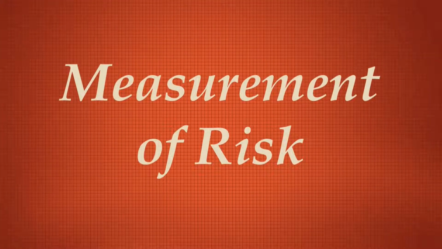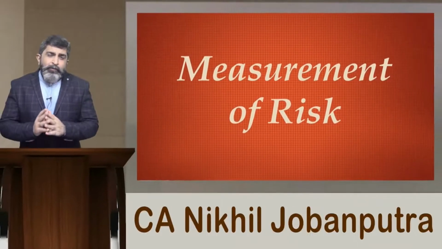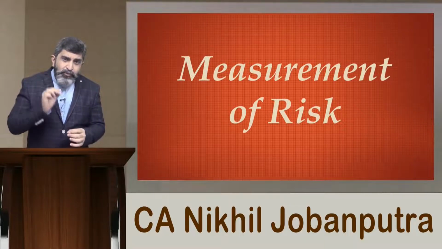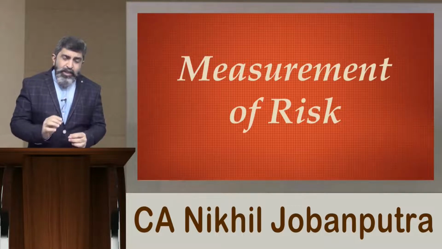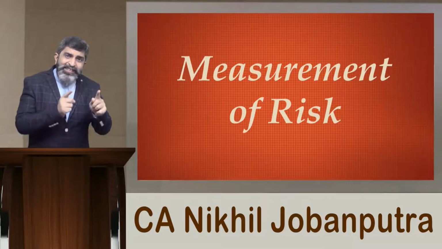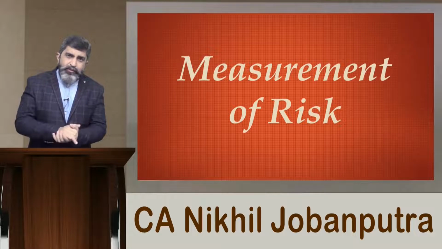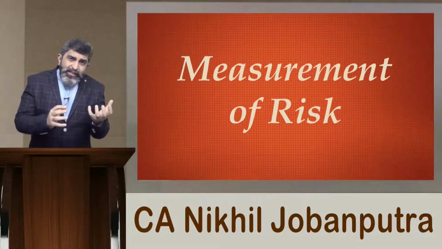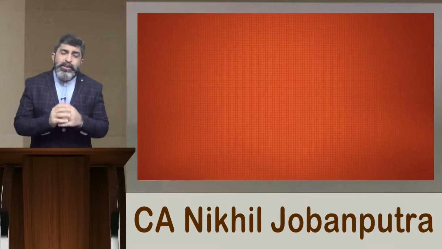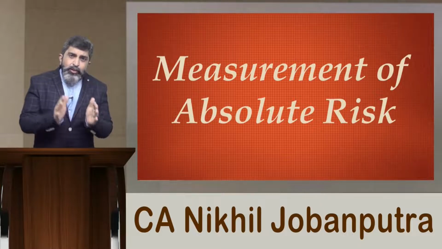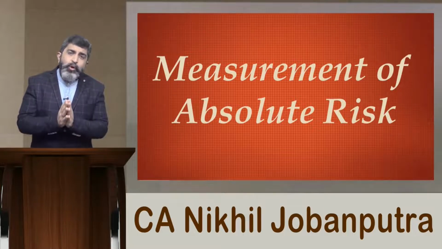Now let us talk about the next aspect of these modern techniques or statistical techniques, that is measurement of risk. When you identify that you have a task for risk management, your first objective is to measure the degree of risk involved, and therefore risk measurement is the first step in risk management. How much is the degree of risk in a project is what you have to evaluate first of all. How to determine the degree of risk? We have two different categories of risk: one is absolute risk and one is relative risk. Let us first talk about the absolute risk involved in any project.